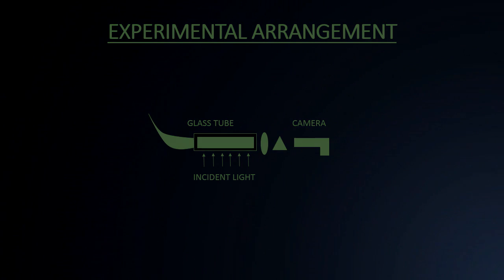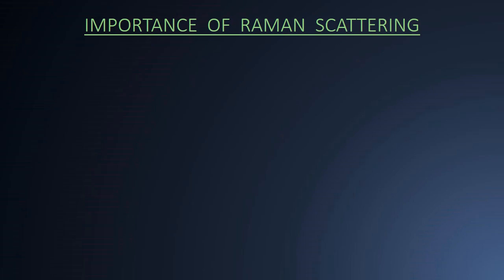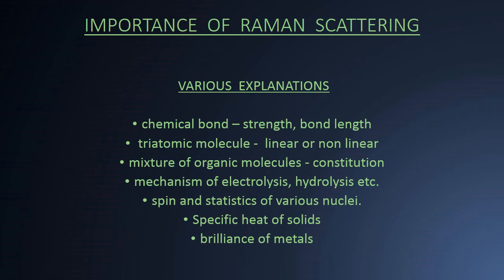Now let us come to the third part of this video. What is the importance of studying Raman scattering? The experimental technique of Raman scattering is very simple and so it enables us to use the Raman spectrum for many important purposes. The current uses of Raman spectrum range from identification of minerals to early detection of life-threatening diseases. Intensity and frequency of Raman lines are evaluated and this information is used for many purposes as listed in the slide.